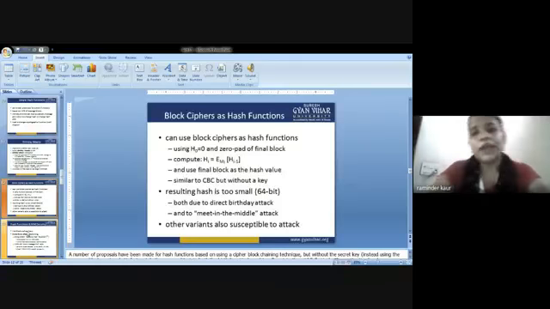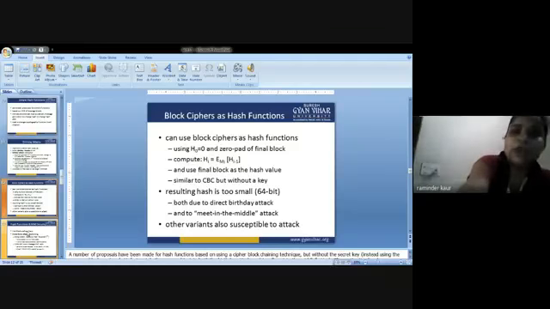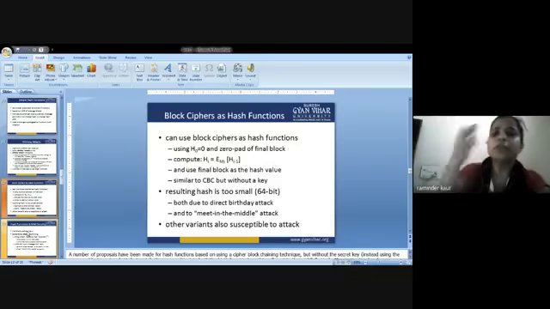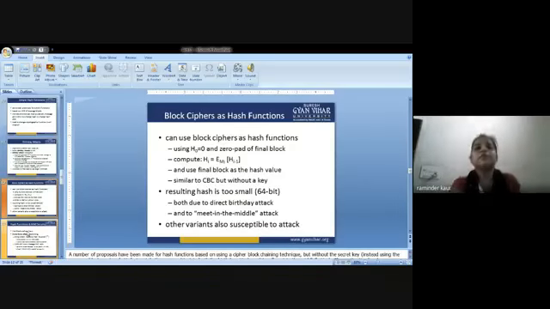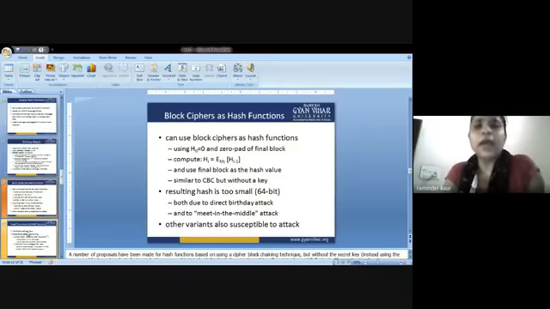Next is block cipher as hash function. As we have already discussed, just have a look at this slide. We can use a block cipher as a hash function by using this approach. H of 0 is equal to 0, and pad the final block. Next, we are supposed to compute this formula: H of i is equal to E M of i, the encryption we are performing on the message, applied to the previous hash value H of i minus 1, and use the final block as the hash value.